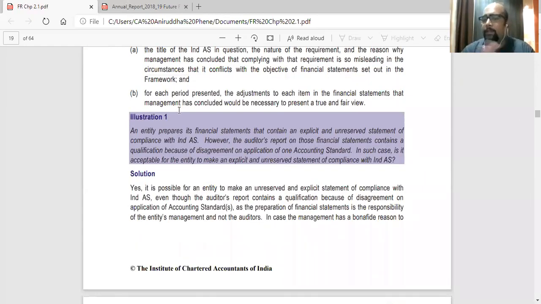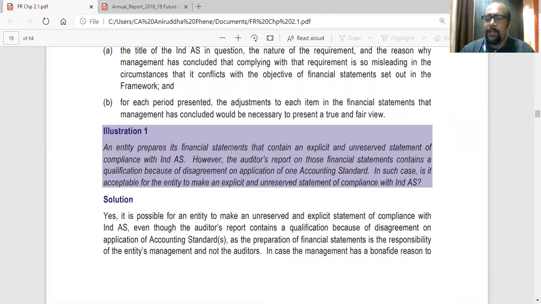Now, as I told you, all the illustrations are important. An entity prepares its financial statements that contain an explicit and unreserved statement of compliance with Ind AS. So the entity has prepared financial statements, and in its notes they have made a statement that we have complied with all the Ind AS. However, the auditor's report on those financial statements contains a qualification because of disagreement on application of one accounting standard.